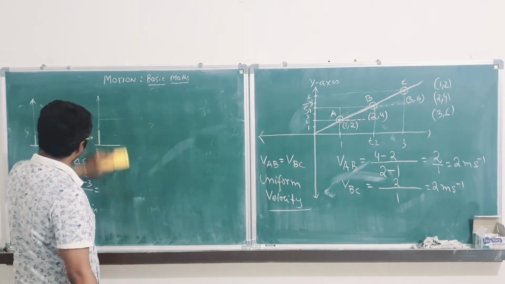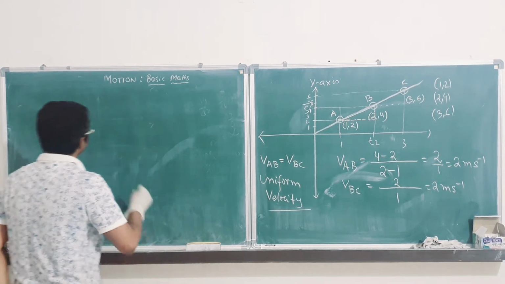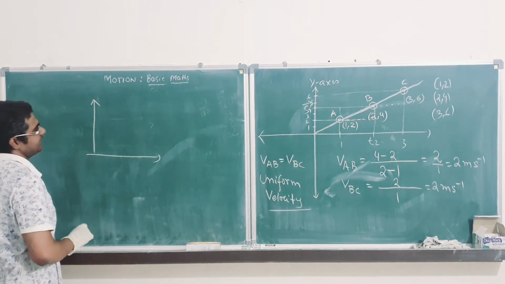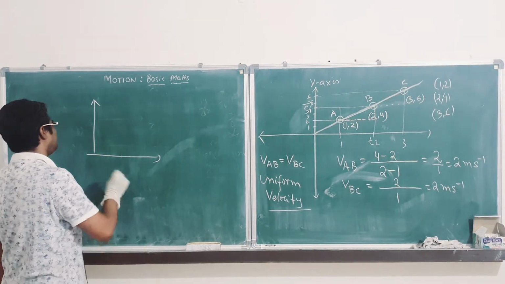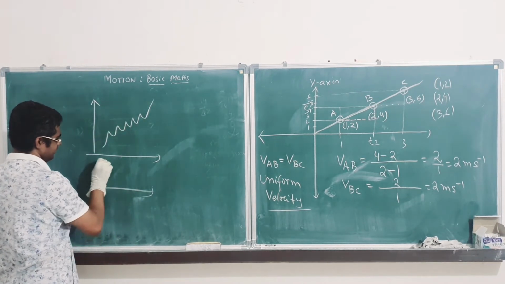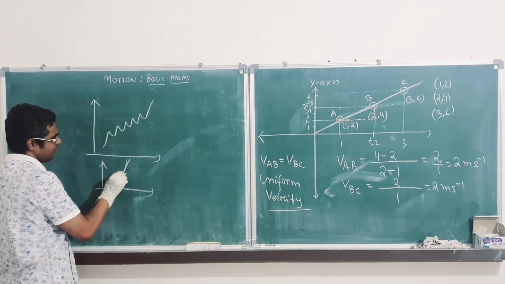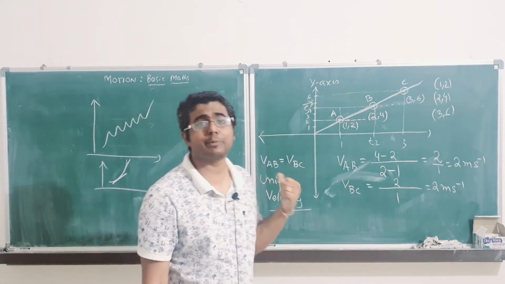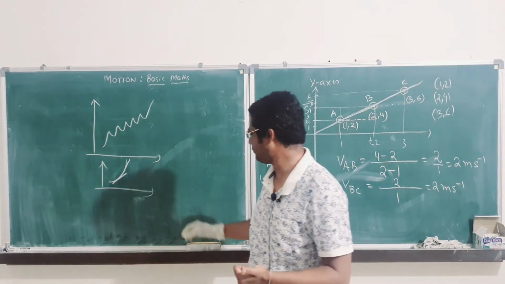In case of non-uniform velocity, definitely the velocity will change, so the line cannot be a straight line. Non-uniform can be anything, it can be like this, because the slope is changing. So these are the displacement-time curves of non-uniform velocity.